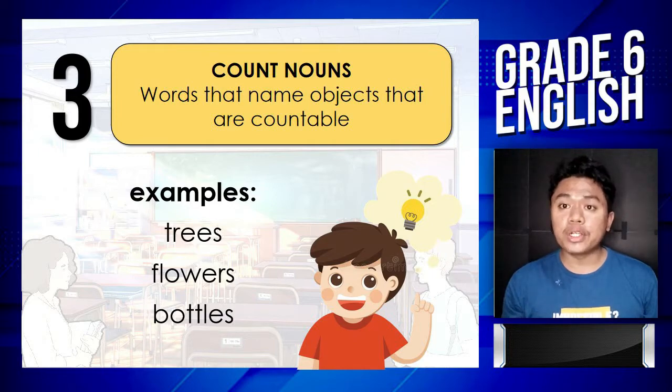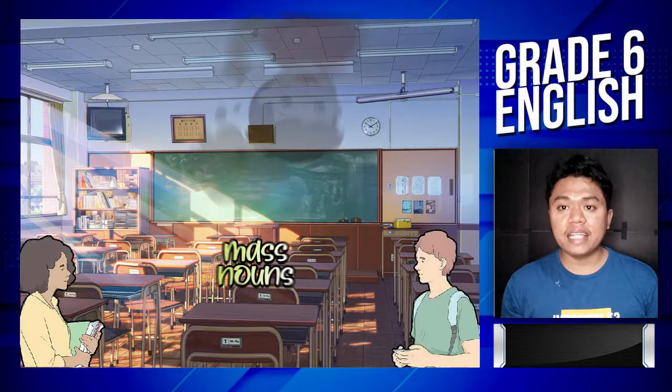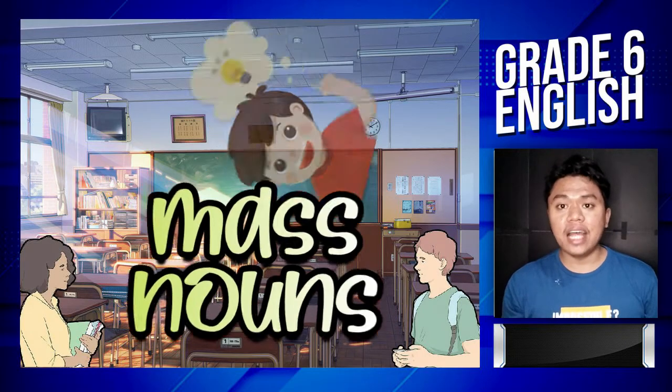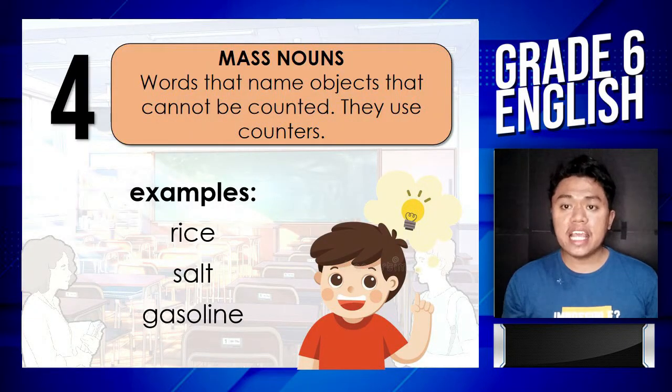The third is the count noun. Count nouns are words that name objects that you are able to count. Examples are trees, flowers, bottles. The fourth one is the mass noun. Mass nouns are words that name objects that cannot be counted. Instead, we use counters to signify its amount. Examples are rice, salt, and gasoline.